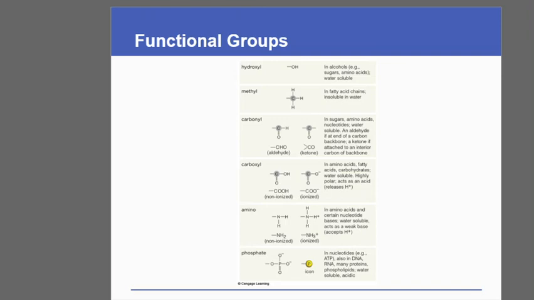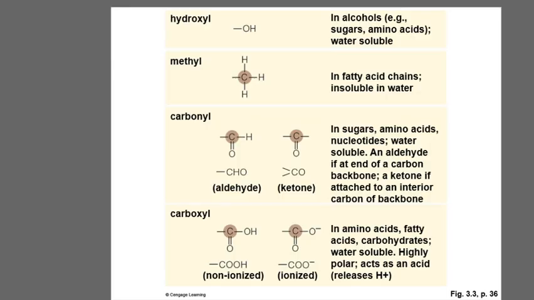Then we have the carbonyl group, the aldehydic or ketonic, seen in our amino acids. Then the carboxyl group, these are also seen in amino acids and other molecules, carbohydrates and others. Amino group, one amine group, NH2 or NH3, that is non-ionized and ionized structures. The phosphate groups. So all these are the major functional groups that make up a living cell, or they make up part of the biomolecules that complete a living cell.